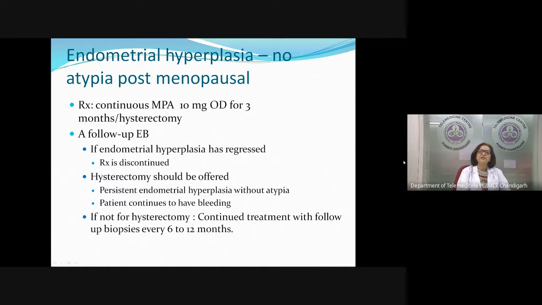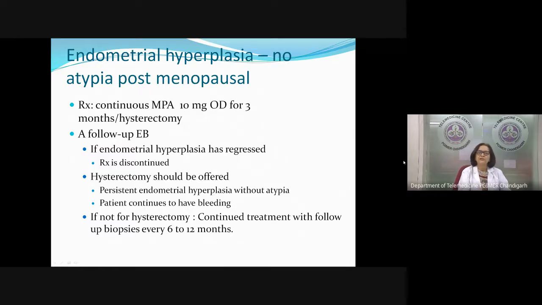And if the patient is not for hysterectomy for any reason, she cannot get it done, or it is relatively contraindicated, she has some comorbidities, we can still continue this treatment for another 6 to 12 months, but we will have to keep on repeating our endometrial biopsies to see whether it is regressing or not.